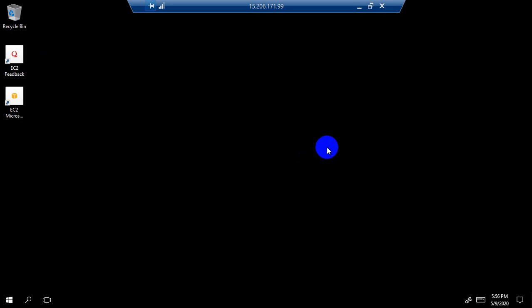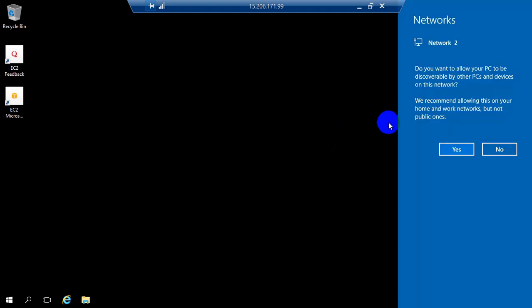Now we got logged in successfully inside the EC2 instance through the RDP.